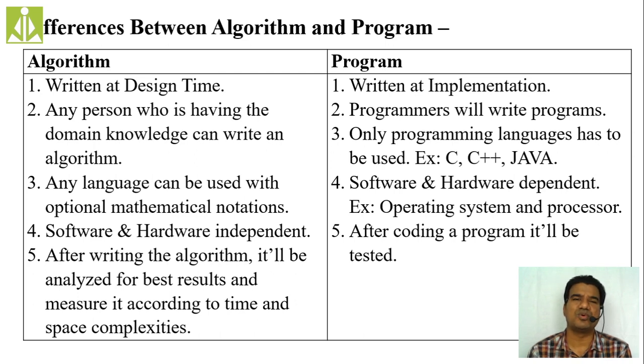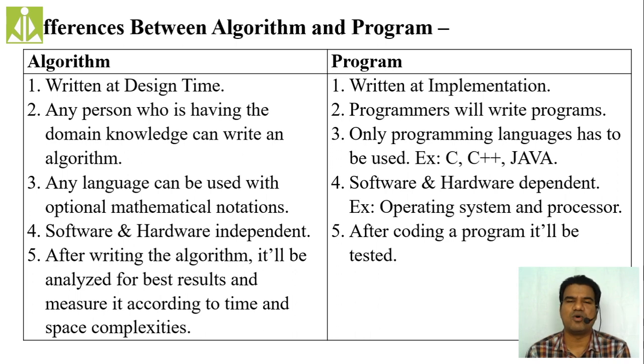But programs can be tested for best results. We don't generally analyze programs, rather we test them for best results. Programs are tested, but algorithms are analyzed. Hopefully, you got the idea.